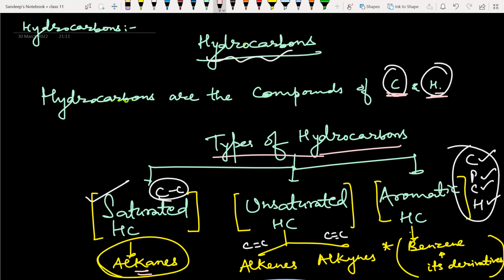Aromatic hydrocarbons are derived from benzene. Benzene is the parent aromatic compound and its derivatives. For a small trick to identify an aromatic compound, remember CPCH. What is CPCH? Cyclic: the aromatic compound must be cyclic. Planar, meaning sp2 hybridized. Conjugated, meaning having alternate double bond, single bond, double bond, single bond. And it must obey Huckel's rule of 4n plus 2 pi electrons.